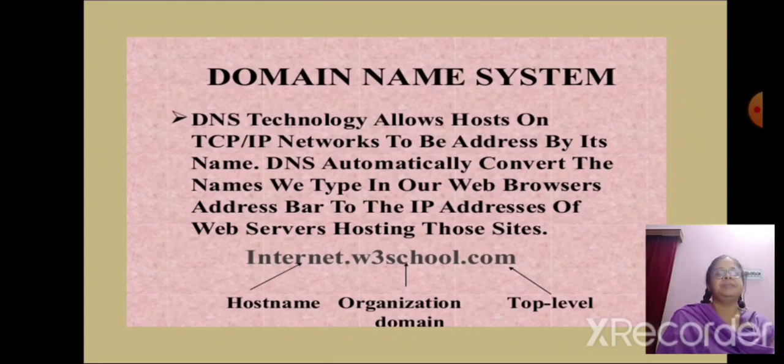If we consider the following address, internet.w3school.com, then the host name is internet, after the dot it is the organization or domain name, and .com is the top level. In DNS, the DNS resolver is the first stop in DNS lookup, and it is responsible for dealing with the client that made the initial request. The resolver starts the sequence of queries that ultimately leads to a URL being translated into the necessary IP address.